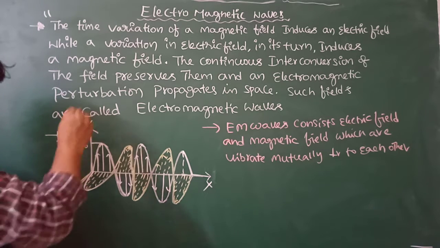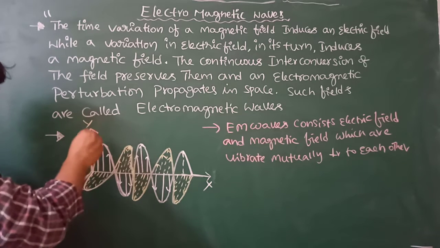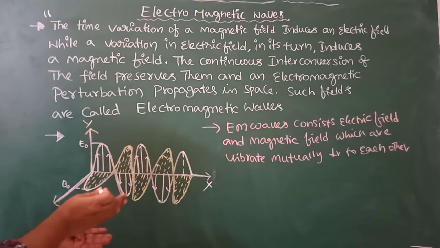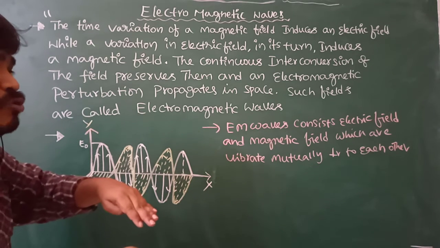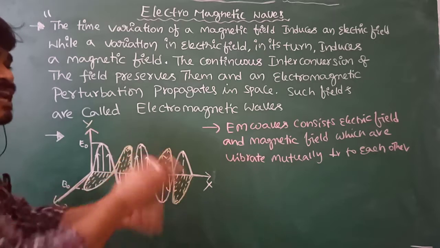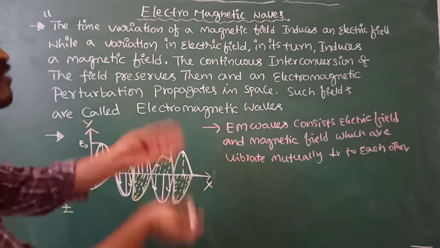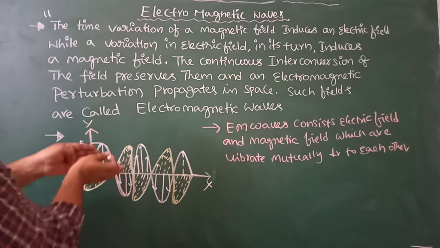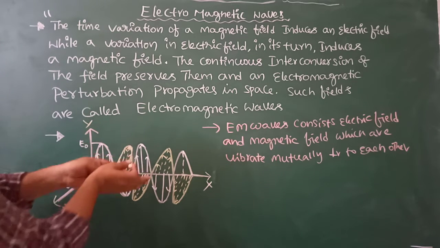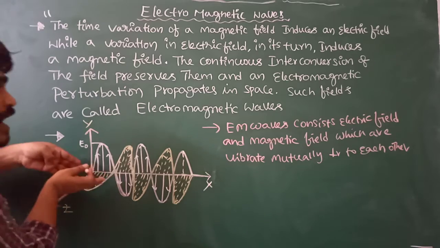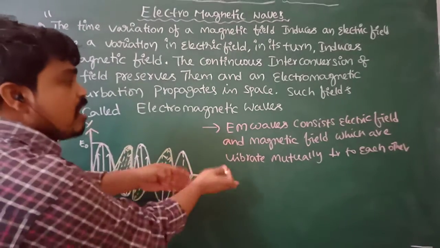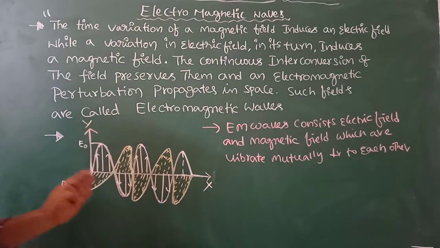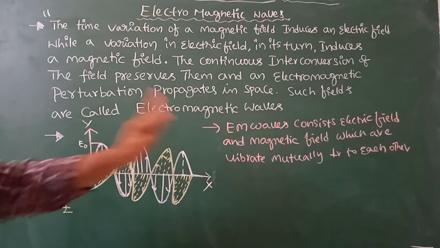So by the continuous variation, electric field induces magnetic field, which induces electric field. See here, simultaneously both fields are converted into one another and preserve their energy in the form of electric and magnetic fields. An electromagnetic perturbation propagates in space along the x direction. So the combination of these fields is represented as electromagnetic waves.